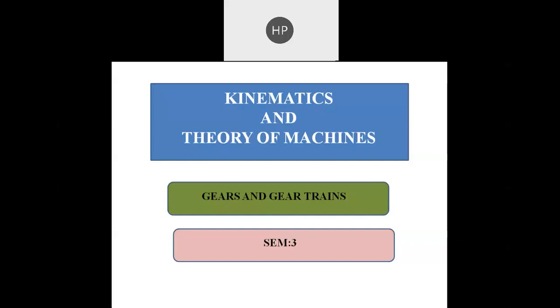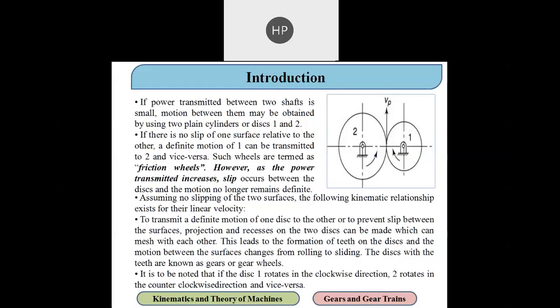In that, we discussed how gears, which are actually one kind of friction disc, have their design modified to reduce the slip between the discs, so that power can be transmitted from one shaft to another shaft, and we can achieve a high velocity ratio.